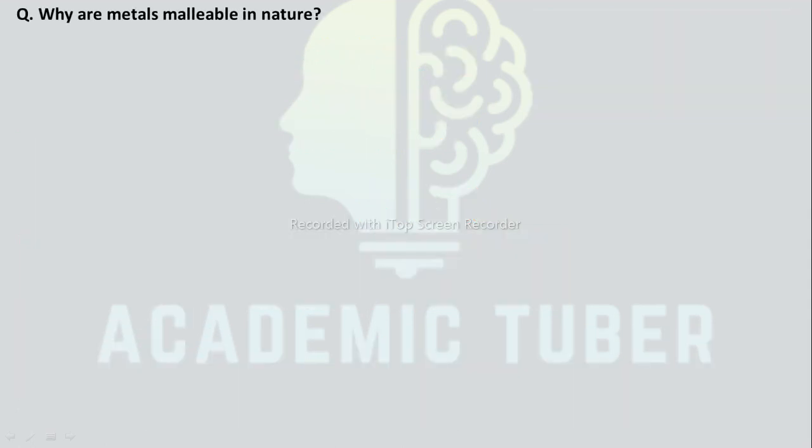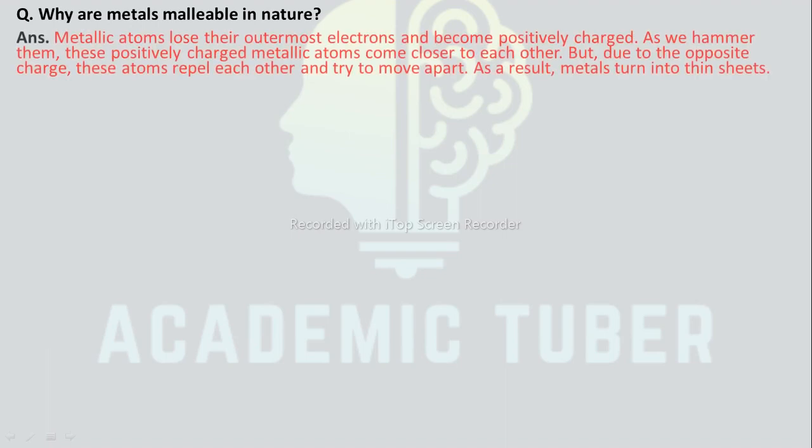So next question, why are metals malleable in nature? Metallic atoms lose their outermost electron, and after losing an electron, metallic atoms become positively charged. As we hammer them with the help of a hammer, these positively charged metallic atoms come close to each other, but due to the same charge, these atoms repel each other and try to move apart. In this process, in every strike, atoms try to get a new place. As a result, metal turns into thin sheets.